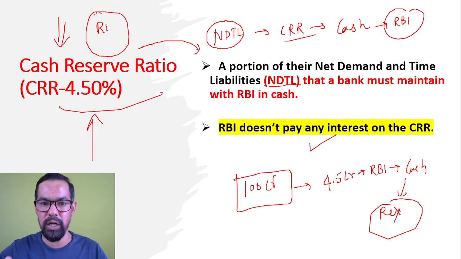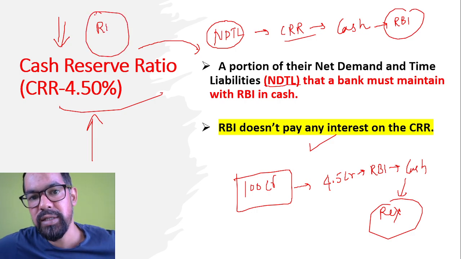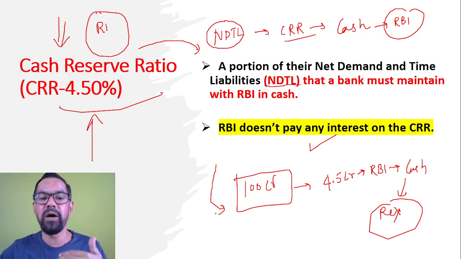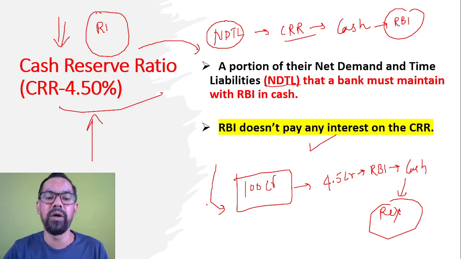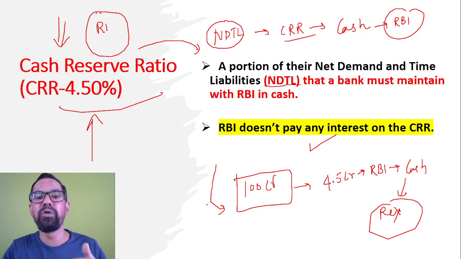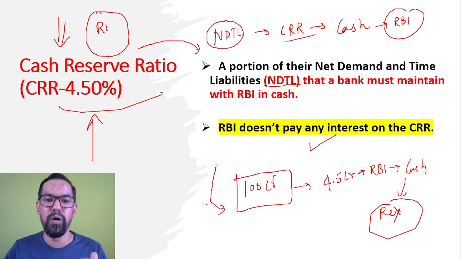How RBI uses this particular tool, I'll explain after the SLR. So just remember the tool. Suppose there is a bank whose NDTL average is generally maintained on a fortnightly basis. Banks have to report it on a fortnightly basis, which means every 14 days. Whatever their NDTL, they have to deposit some amount with RBI in the form of cash.